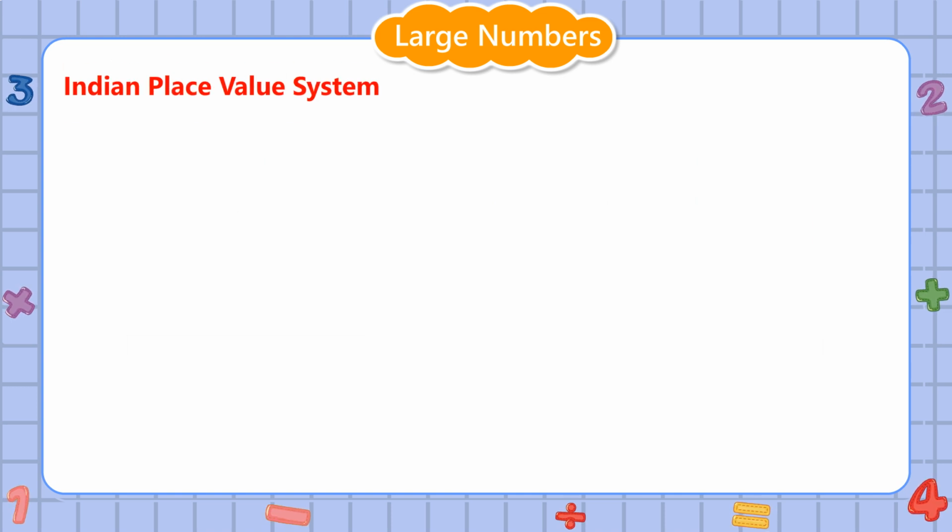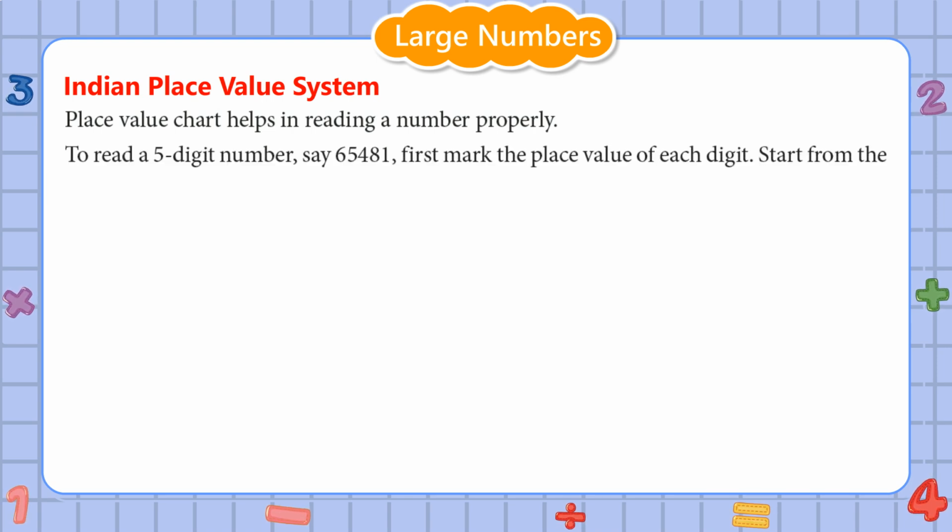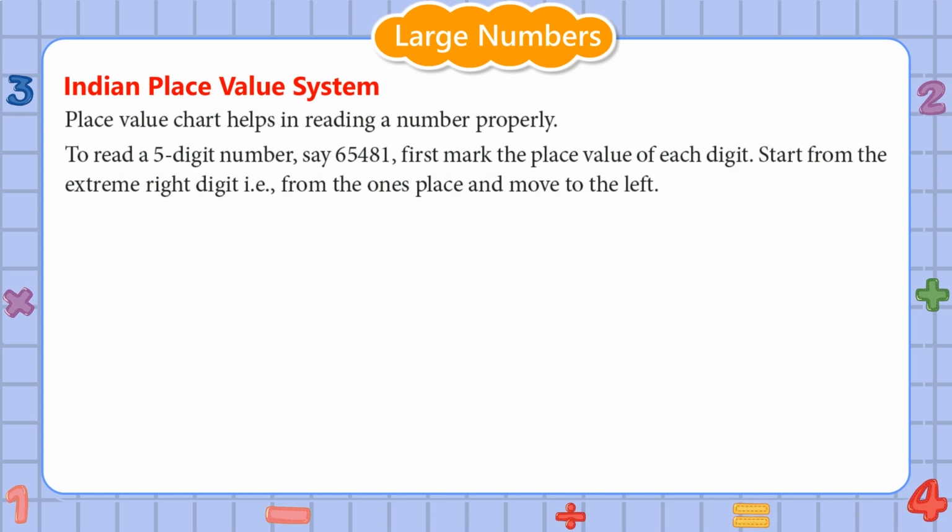Indian place value system. Place value chart helps in reading a number properly. To read a 5-digit number, say 65481, first mark the place value of each digit. Start from the extreme right digit, that is from the ones place, and move to the left.